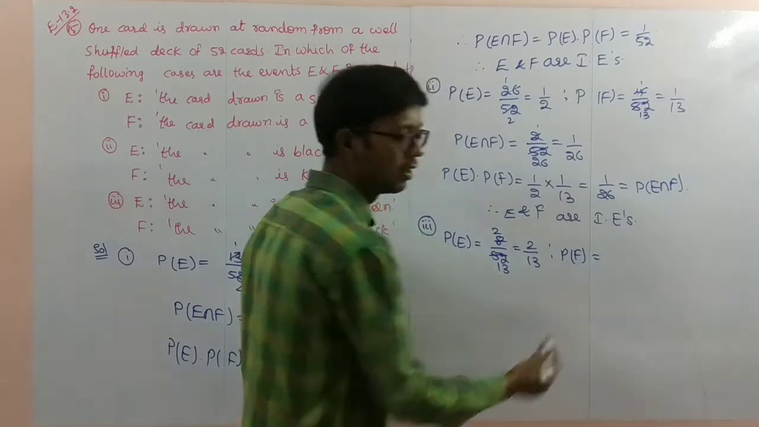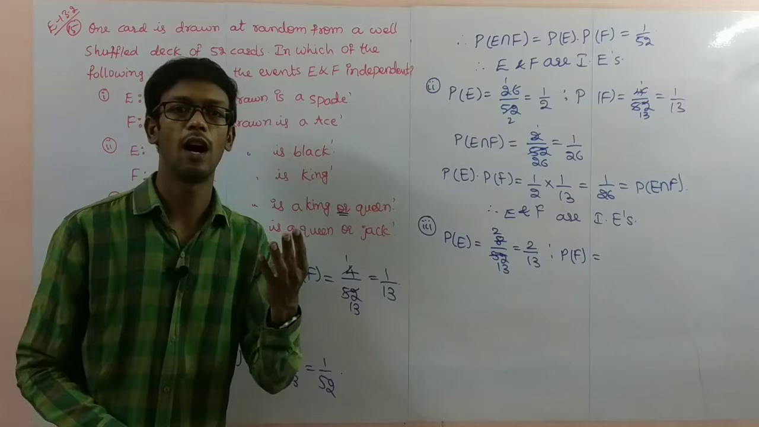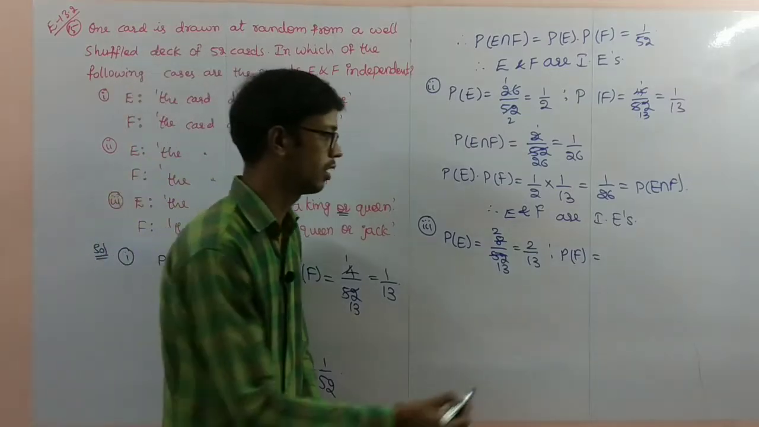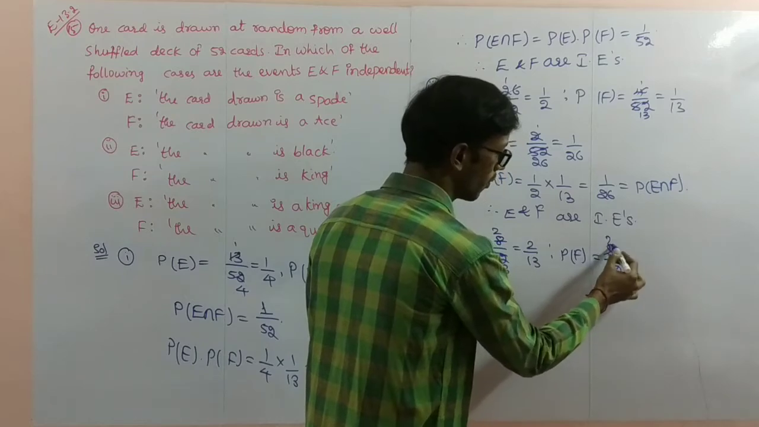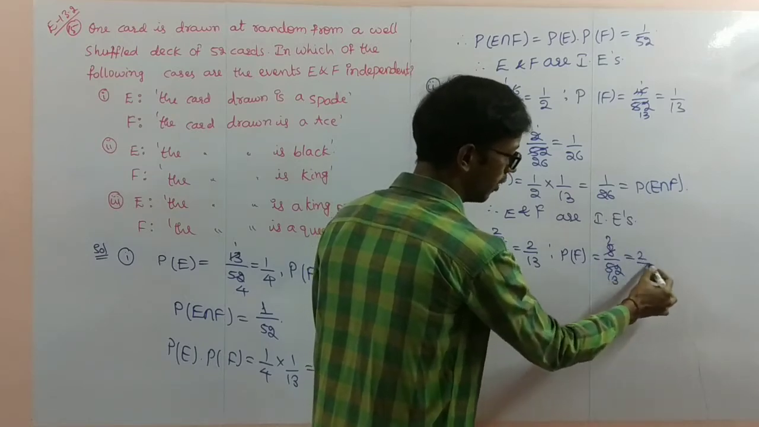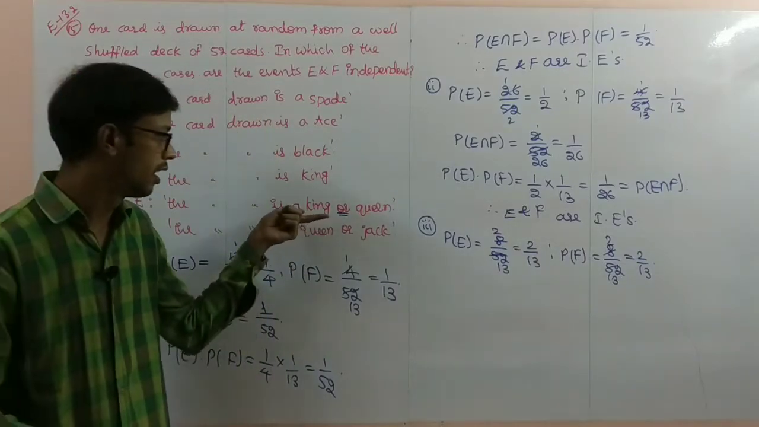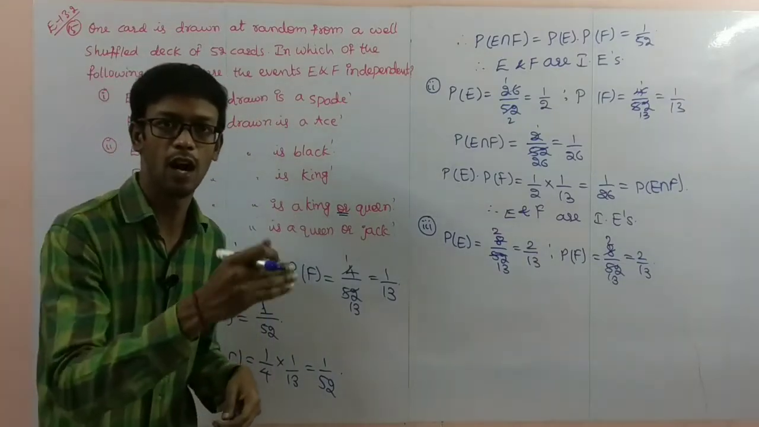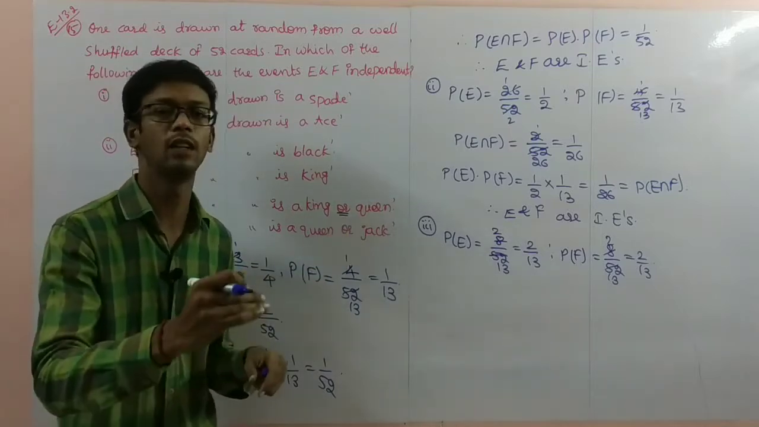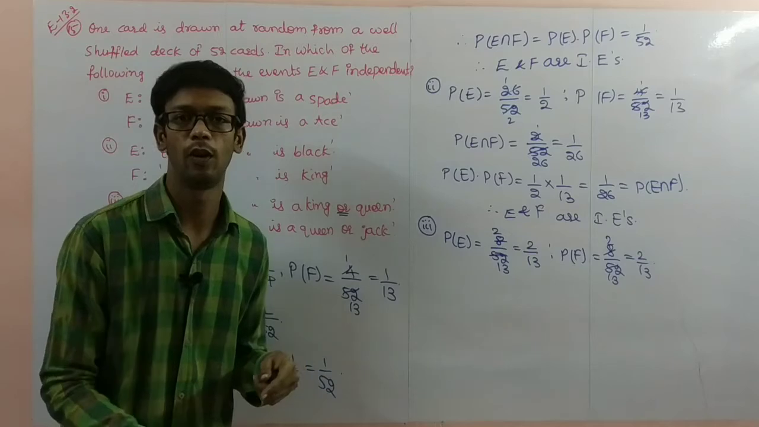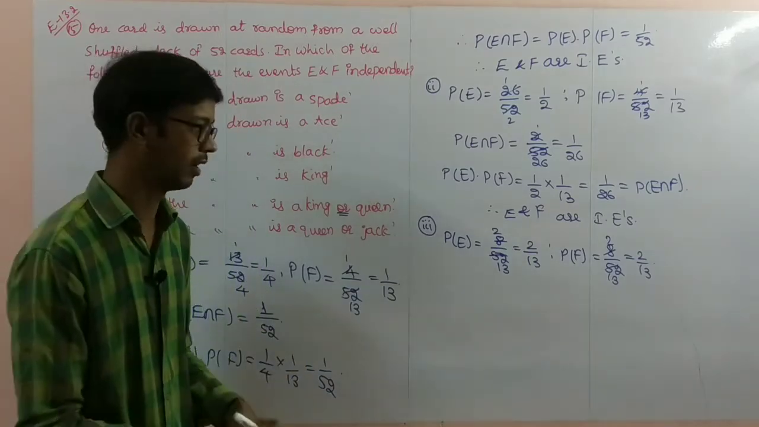Probability of F is equal to queen or jack. Queen 4 cards, jack 4 cards. So 8 by 52, 2 by 13 you can write. Otherwise, king 4 cards, so 4 by 52, or condition is there, plus queen 4 by 52. Total it will become 8 by 52. That way also we can make this one.